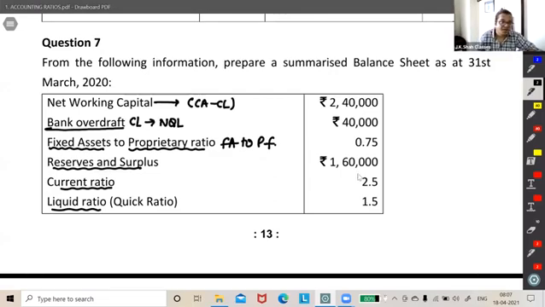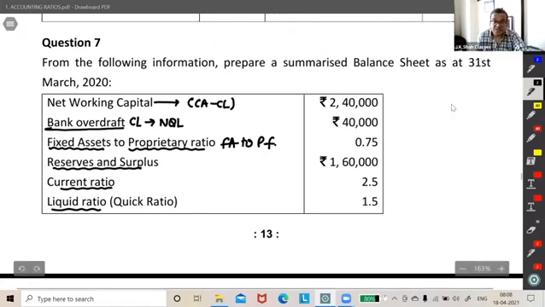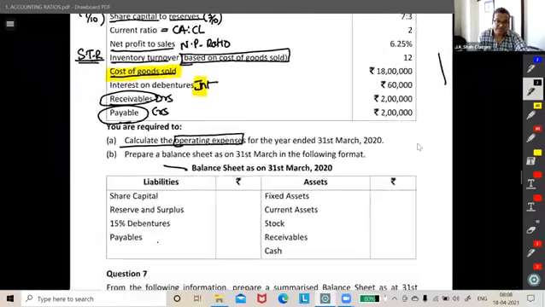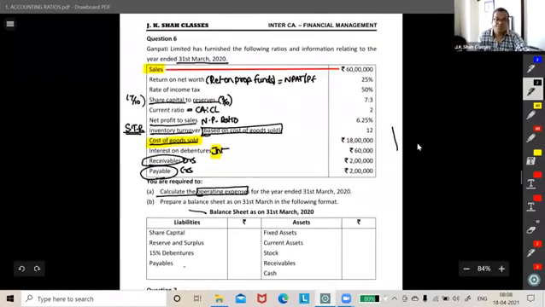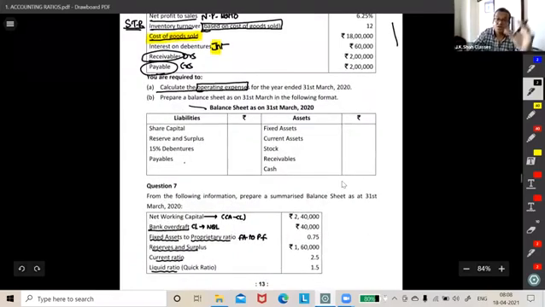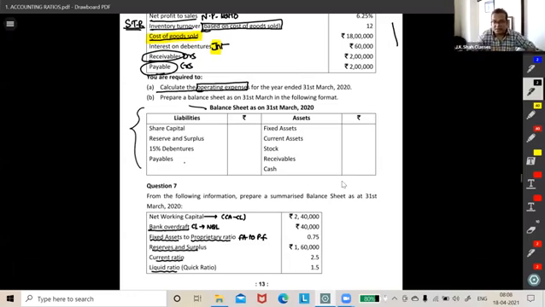Okay, friends? Listen to me. Now, first of all, understand the difference. Now, stop answering and listen to me, all of it. We have to understand the difference between the question number 6 that we solved just now, and question number 7. So what is the difference? The difference is that there, a balance sheet skeleton was given to you, right? A blank balance sheet was given to you. You knew what to find, correct?